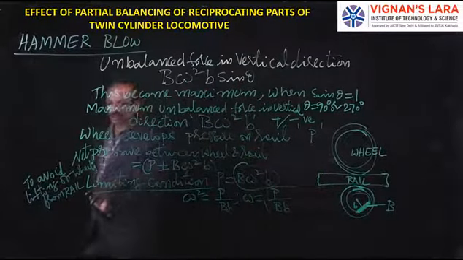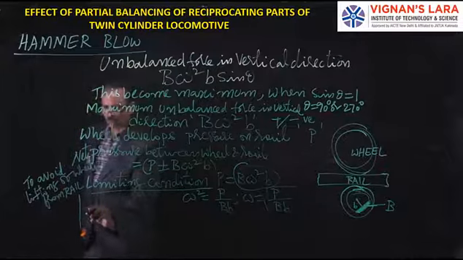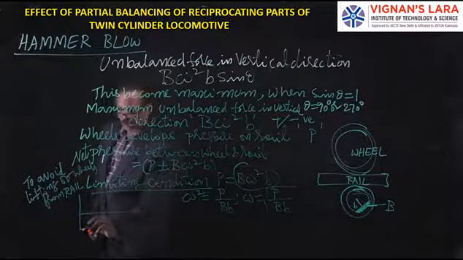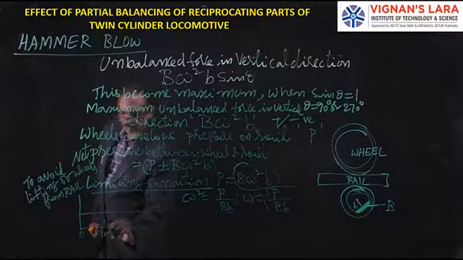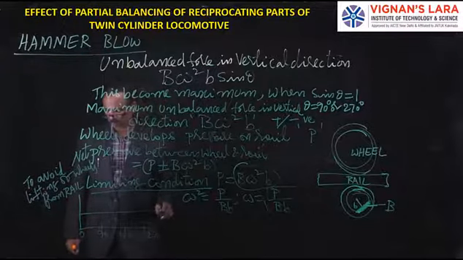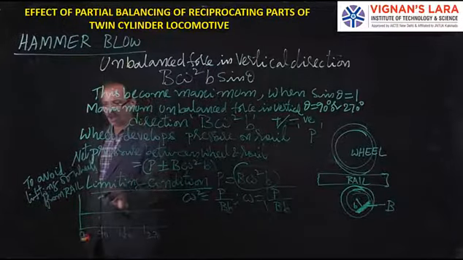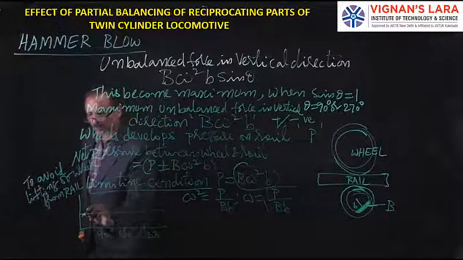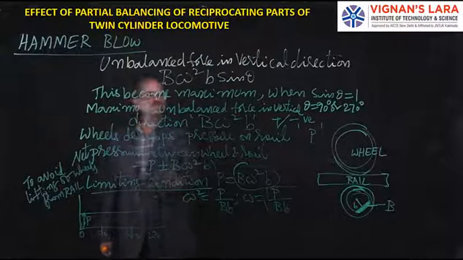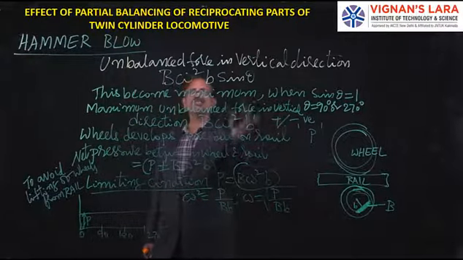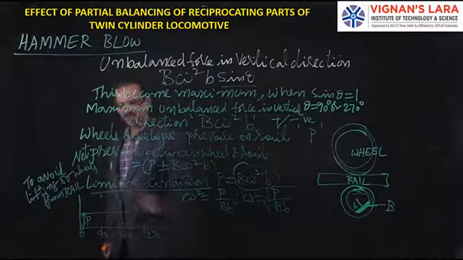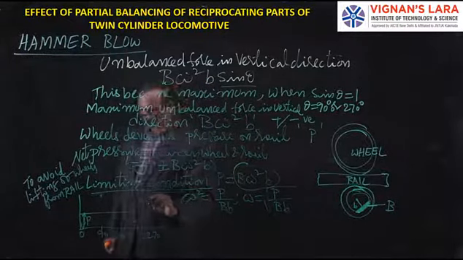The same thing you can represent graphically. Say there are angles 0, 90, 180, 270 like this, and there should always be a constant pressure P. This is added by the additional force of B omega square b sin theta, with theta 90 maximum and theta 270 maximum.